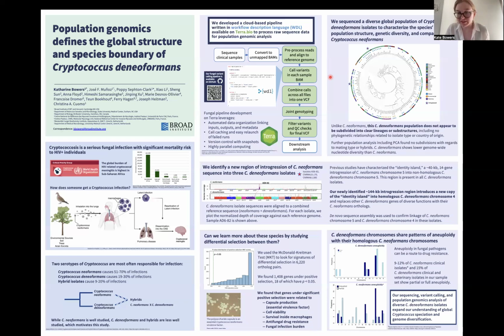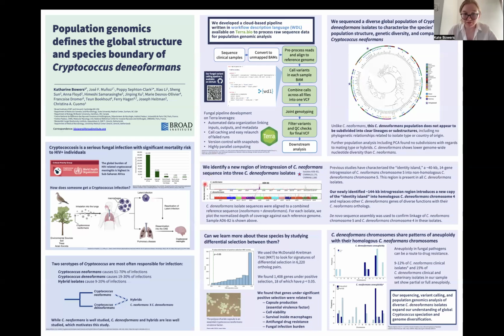Unlike C. neoformans, however, we see that the deneoformans population does not appear to have any subdivision into lineages or substructures, and no relationships related to isolate type or country of origin, mating type, or hybrids. Deneoformans also shows lower genome-wide diversity than neoformans.